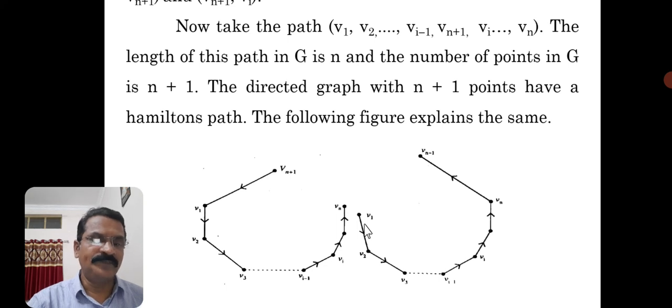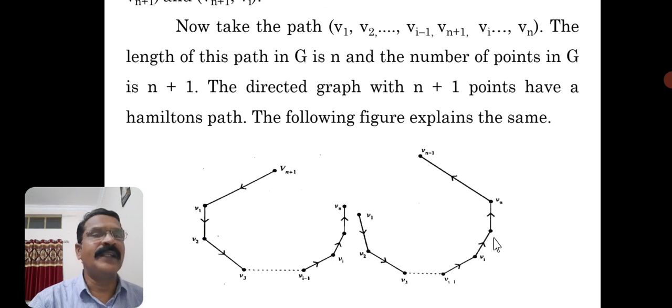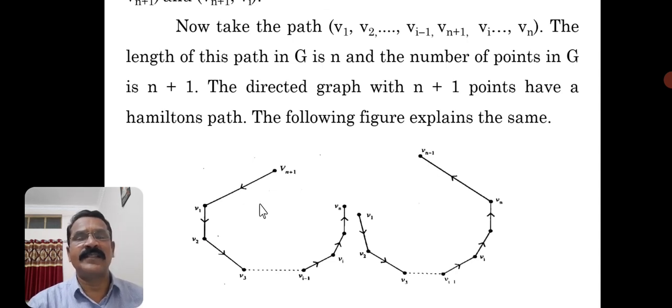Similarly, the second one, V1, V2 and so on, Vi minus 1, Vi, then Vn and Vn plus 1. So what we have explained in the previous steps, you can see in these two diagrams. Okay, so this is how we have proved the theorem. I hope you have followed.